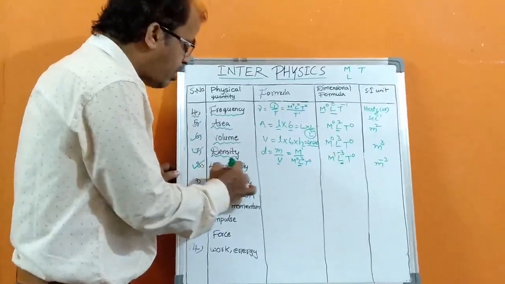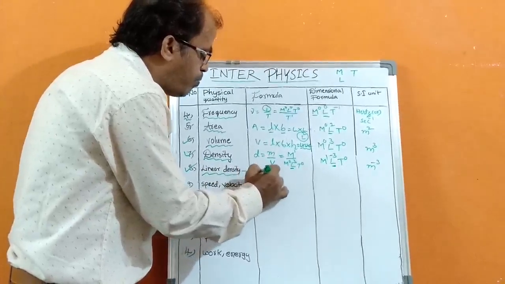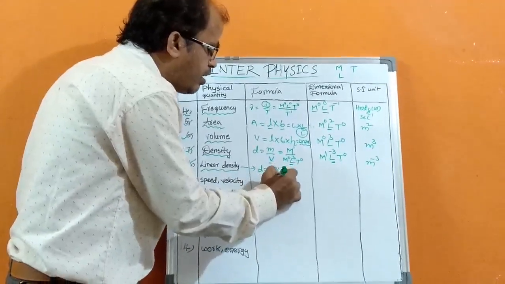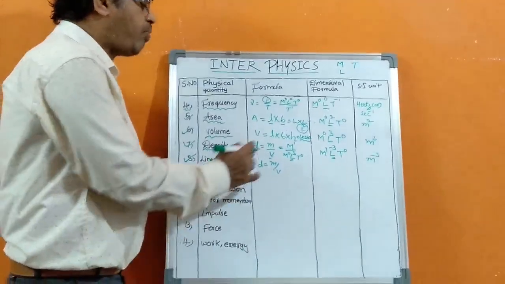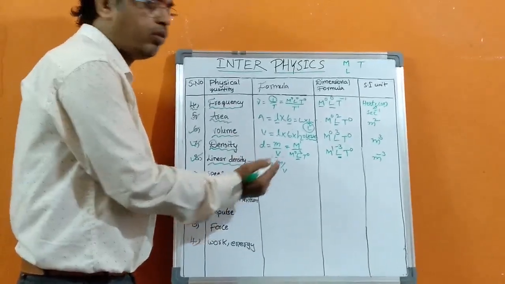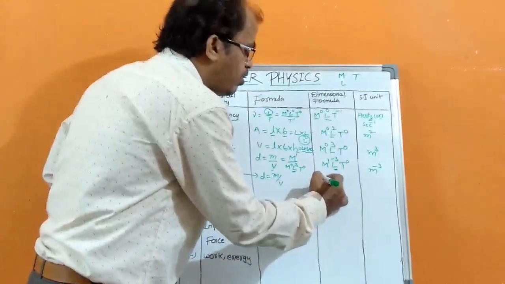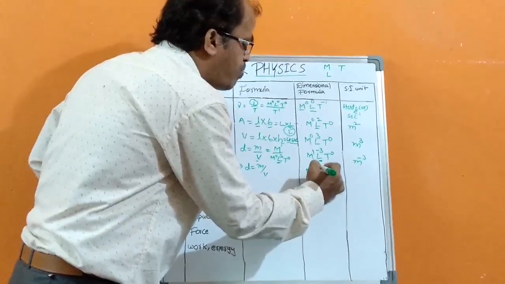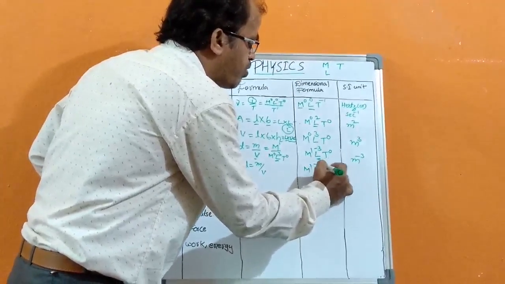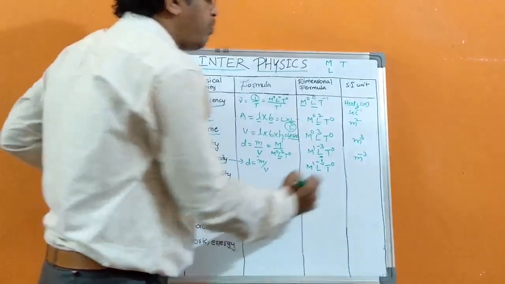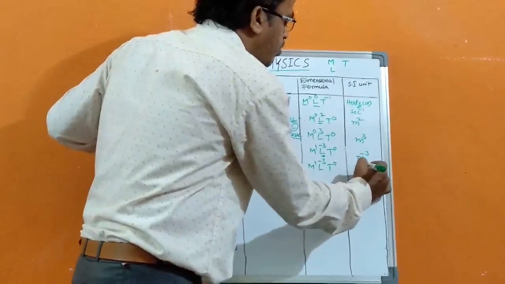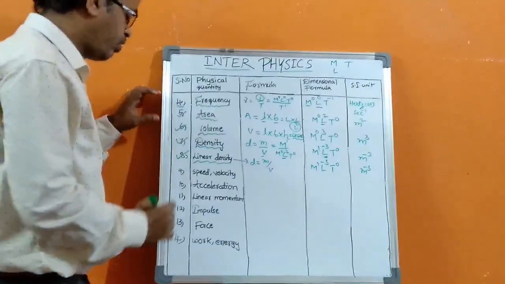Linear density also same. Density and linear density are same. The formula is mass per unit volume. So we can write this dimensional formula M power 1, L power minus 3, T power 0. This is meter power minus 3.